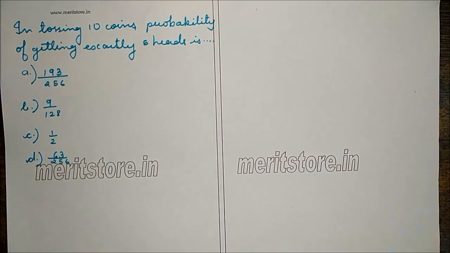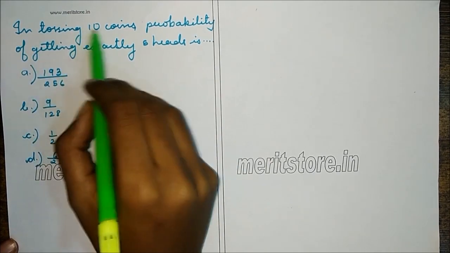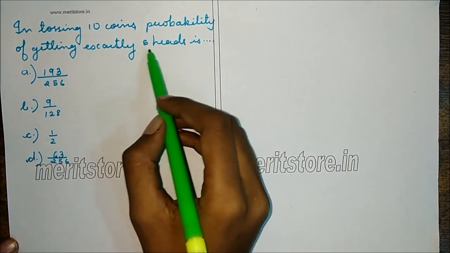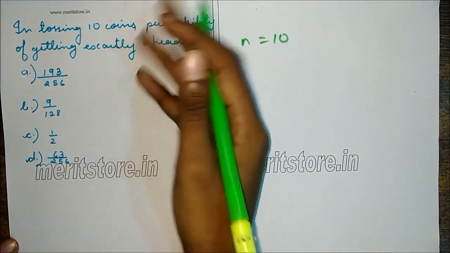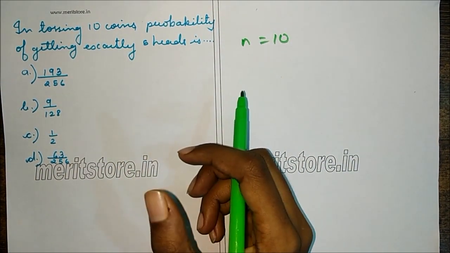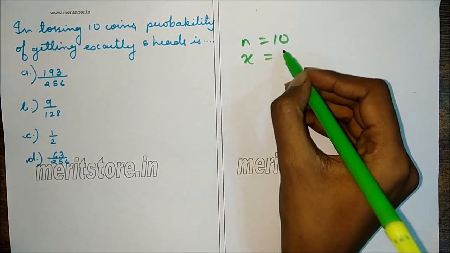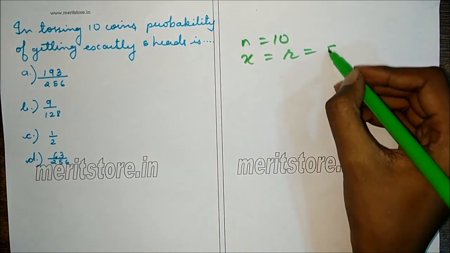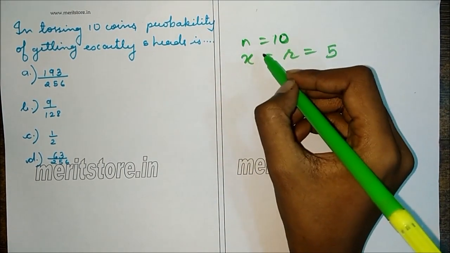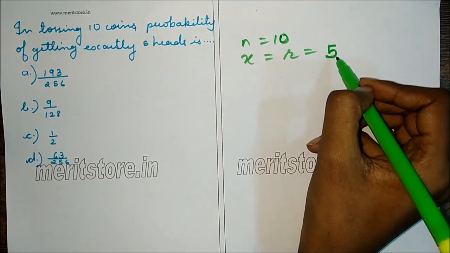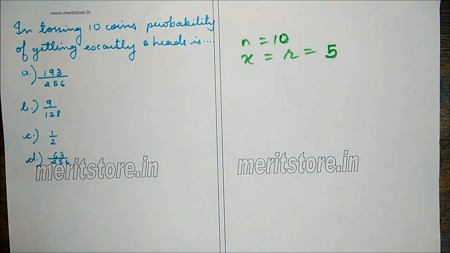D. The next question is, in tossing 10 coins, the probability of getting exactly 5 heads is, now the number of trials is 10. A coin is tossed 10 times and we are supposed to get heads 5 times. So x is, or we can say r is 5. That is the number of successes we need from n events. So we need 5 successes from 10 trials.